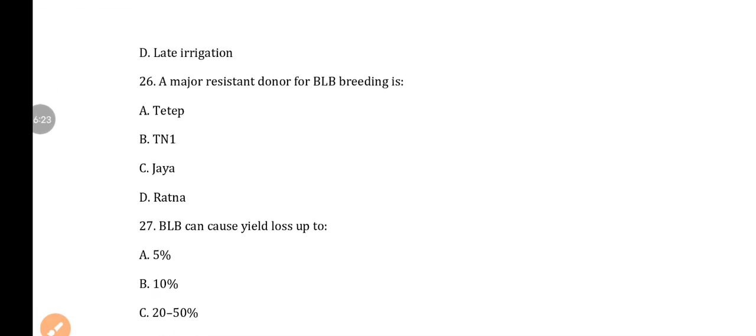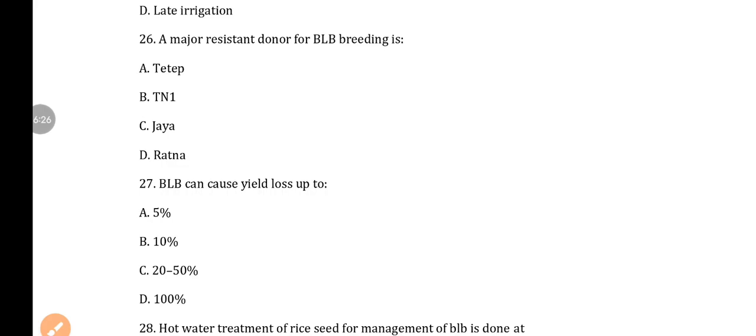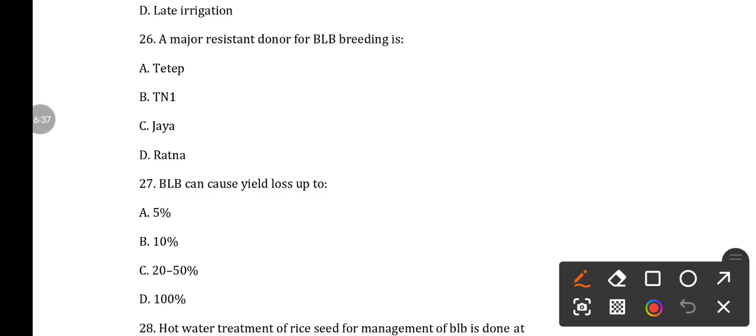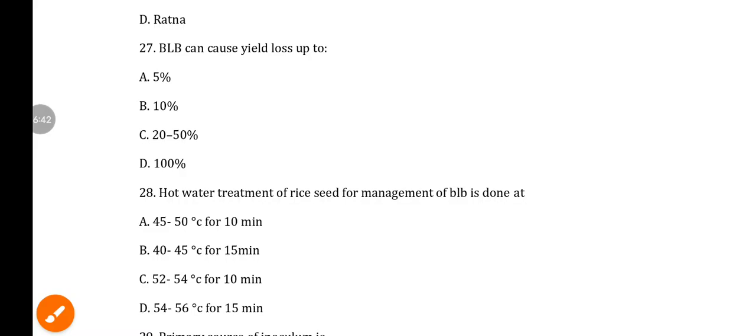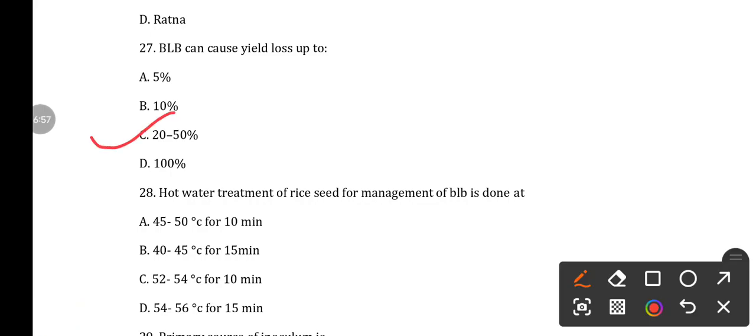Next, question number 26. A major resistance donor for bacterial blight or leaf blight of rice breeding is option A, Tetep, option B, TN1, option C, Jaya, and option D, Ratna. Here the answer is Tetep. Next, question number 27. BLB can cause yield loss up to option A 5%, option B 10%, option C 20 to 50%, and option D 100%. So here the answer is 20 to 50%. Generally it causes 20 to 30%, and in severe conditions it may go up to 50%.